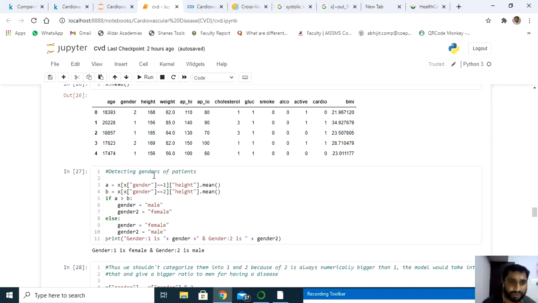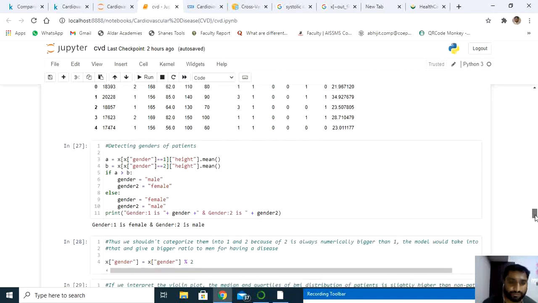Same thing I have done here, detecting the gender of the patients. I have taken two variables, A and B. Gender is in the X class. If it is 1, height mean value I have taken, and in the same way mean values for the other. If A is greater than B, gender is male, gender 2 equal to female here. In the same way, else vice versa. Print gender 1 plus gender 2, that means nothing but the female and male. Sorry, 1 stands for female here and 2 stands for male here.